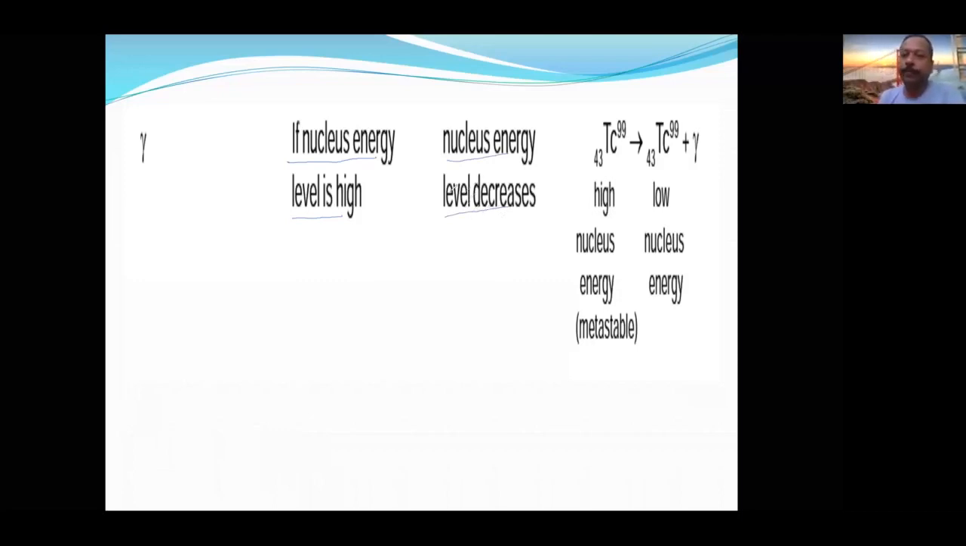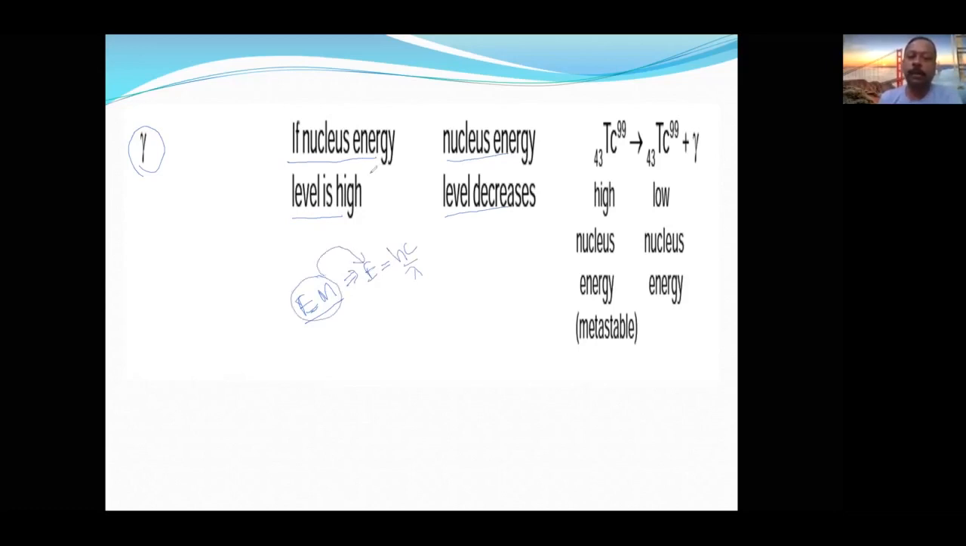What are the gamma rays? They are only electromagnetic waves. In the atomic structure we have studied, the EM spectrum contains gamma rays. The EM spectrum does not contain alpha. The EM spectrum does not contain beta. But the EM spectrum contains gamma rays because gamma rays are electromagnetic waves. Once they are electromagnetic waves, according to Planck's theory, E is equal to hc upon lambda. So that means an electromagnetic wave is associated with some energy.